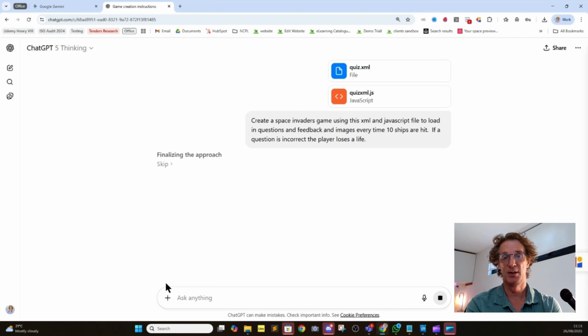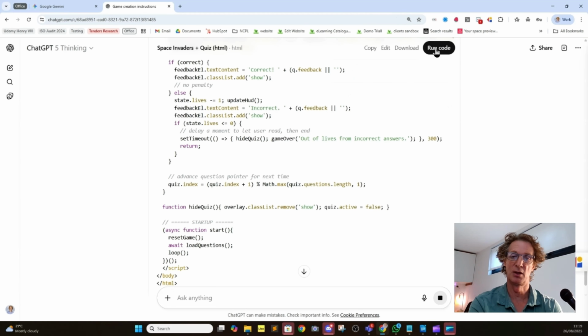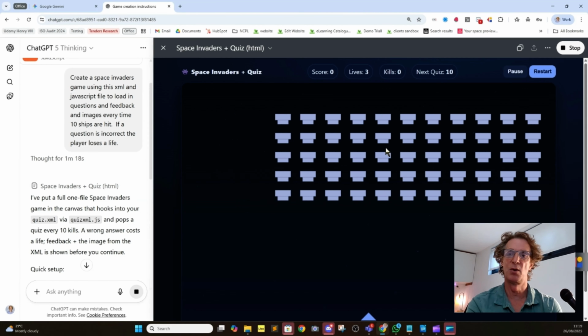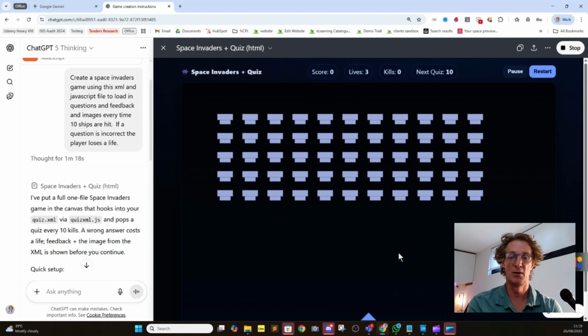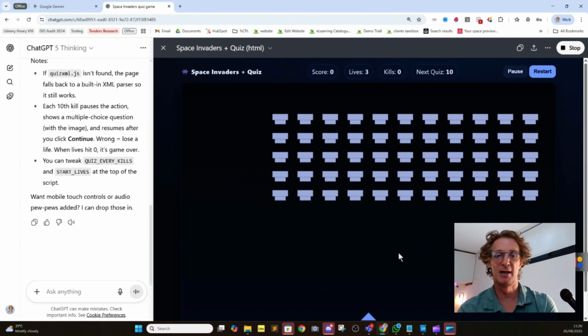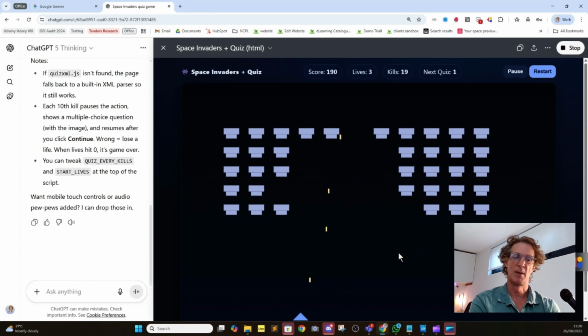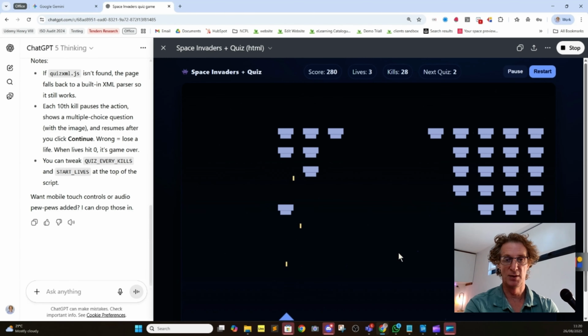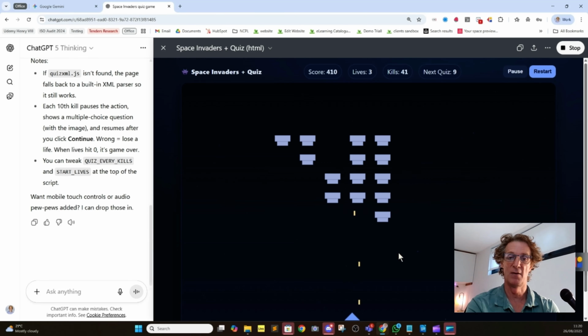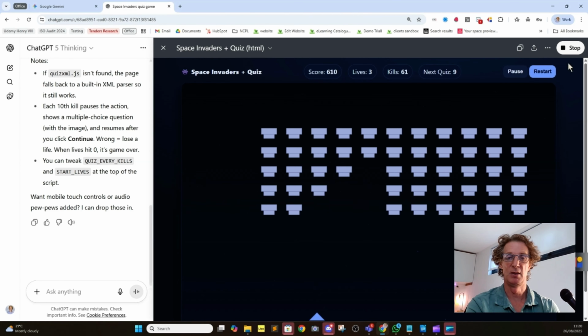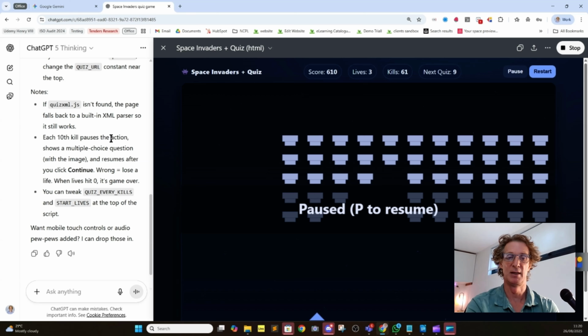We sped up this whole demonstration. Otherwise, we would literally be here all day, and we were here all day creating this for you. This is sped up a lot. But essentially what happens is ChatGPT 5 will create this game for you. It's Space Invaders. You can see the invaders going down when they get to the end of the rows. We've asked it to serve us questions after every 5 Space Invaders. If we hurry this up, you can see absolutely no questions have been delivered to us.